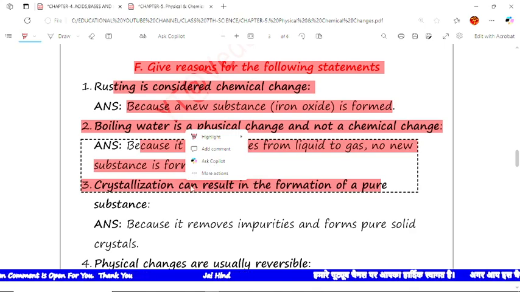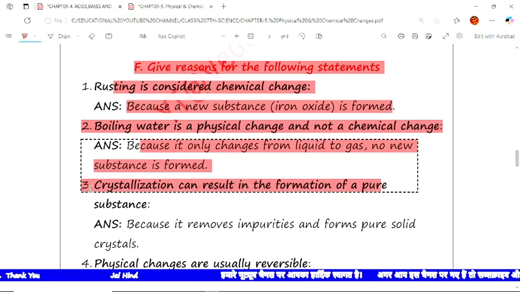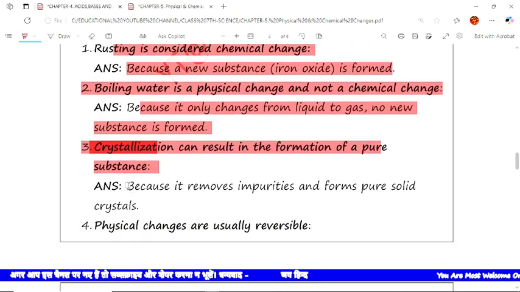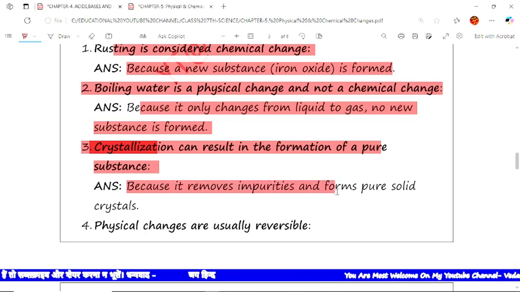Now the question number three is: crystallization can result in the formation of a pure substance. The answer is yes, because it removes impurities and forms pure solid crystals.